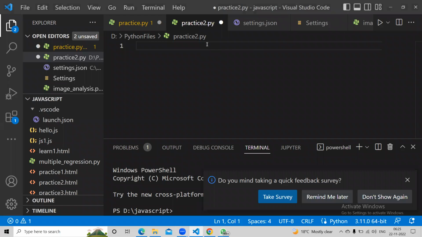Okay, so we have already seen list and tuple. Today we'll talk about dictionary. Dictionary is again a data structure which can store multiple values. It has a different format of storing data.